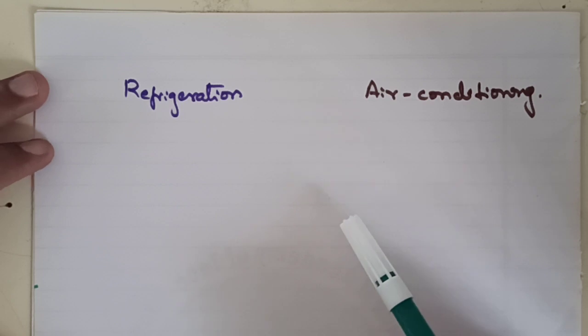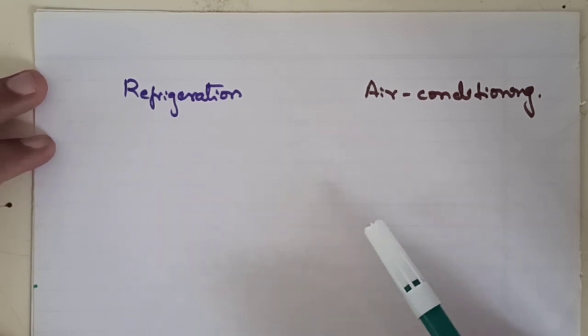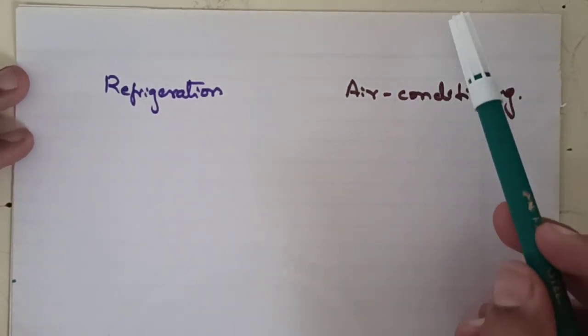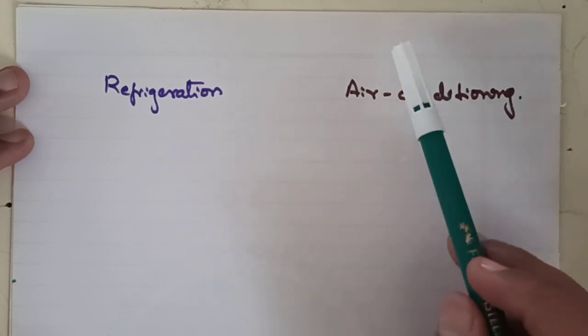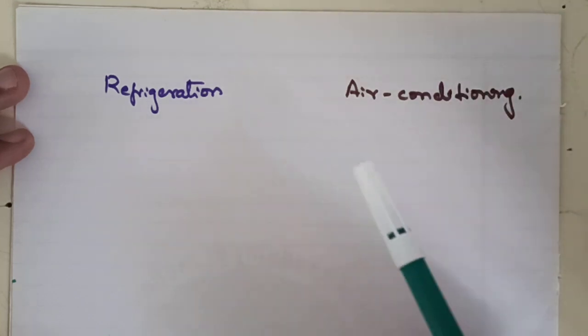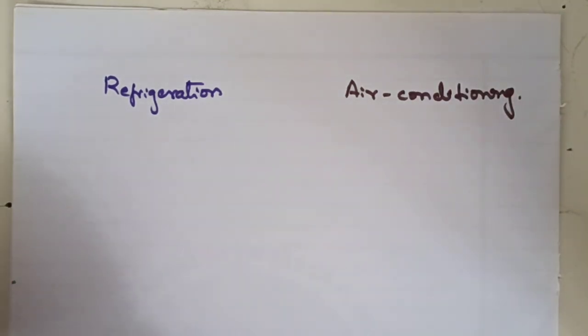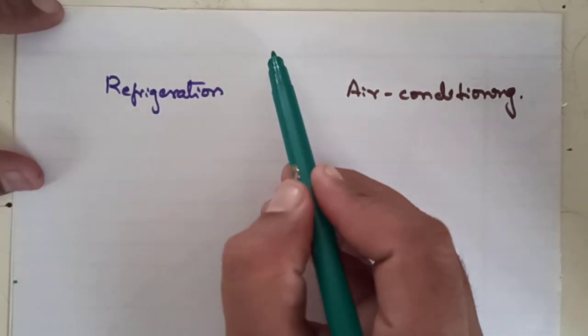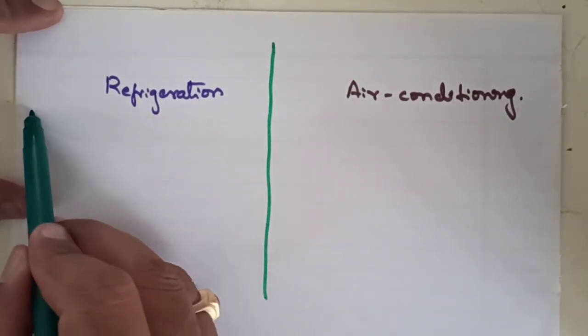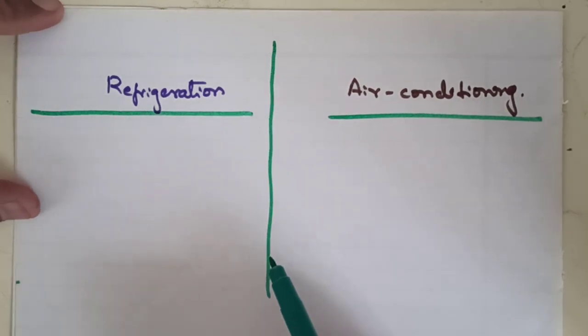So what is a direct heat engine and an indirect heat engine, we discussed in the previous video lectures. You can click this link and you can understand what is direct and indirect. Now here we will understand the difference between these two, refrigeration and air conditioning.